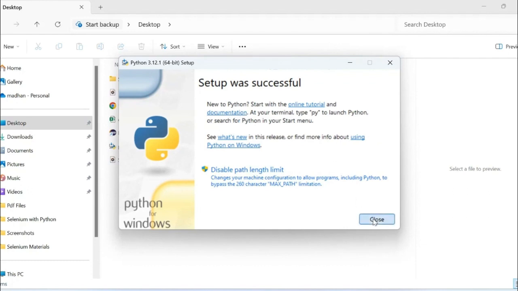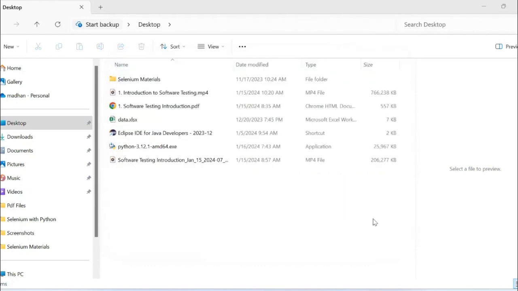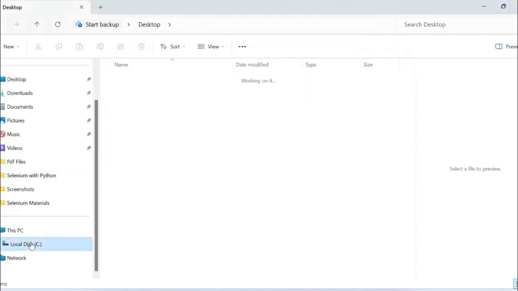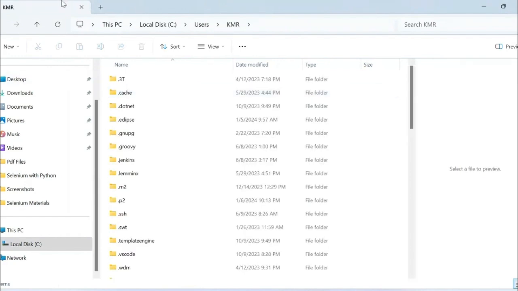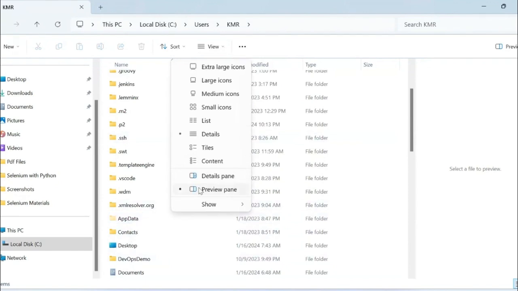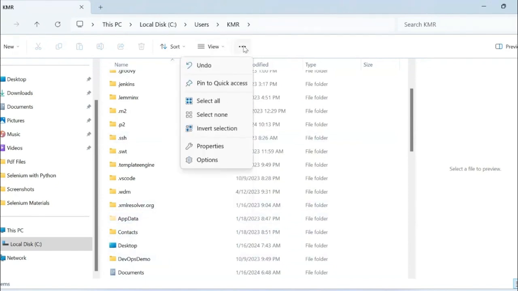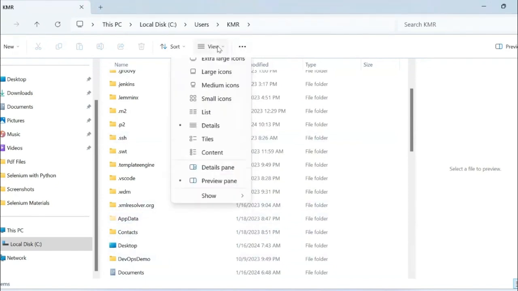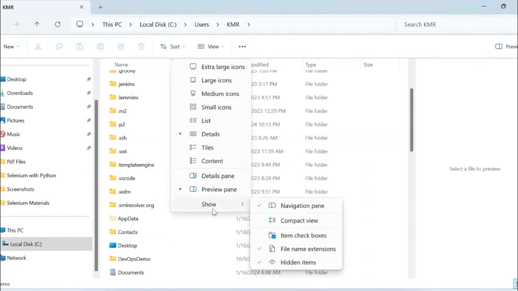To make sure that it has been installed successfully, let us go to C drive, users, and the respective name of this particular machine. Go to AppData. Some of you will not see AppData because it is a hidden folder. If you want to see the hidden folders, there will be an option to click on hidden items.